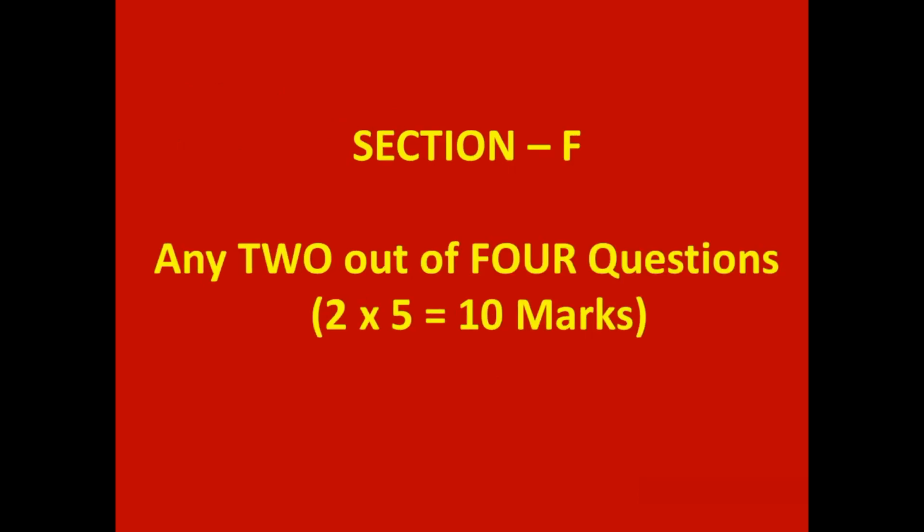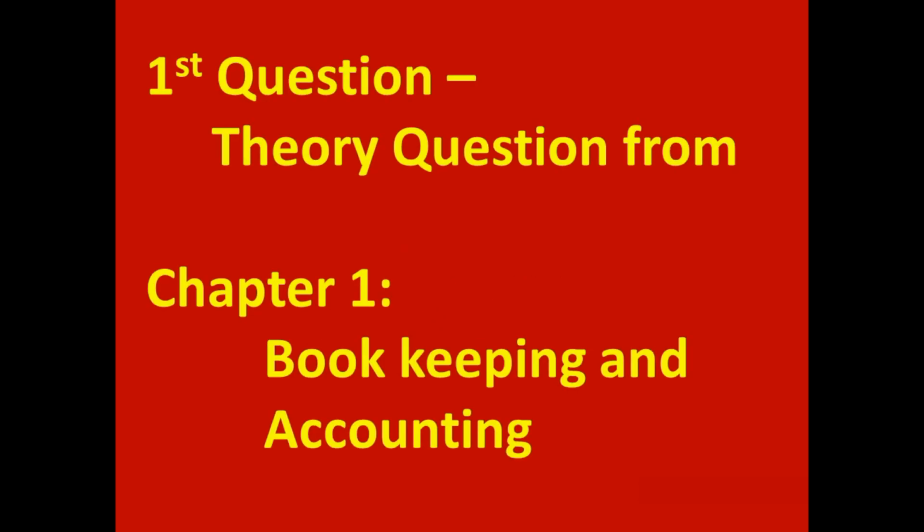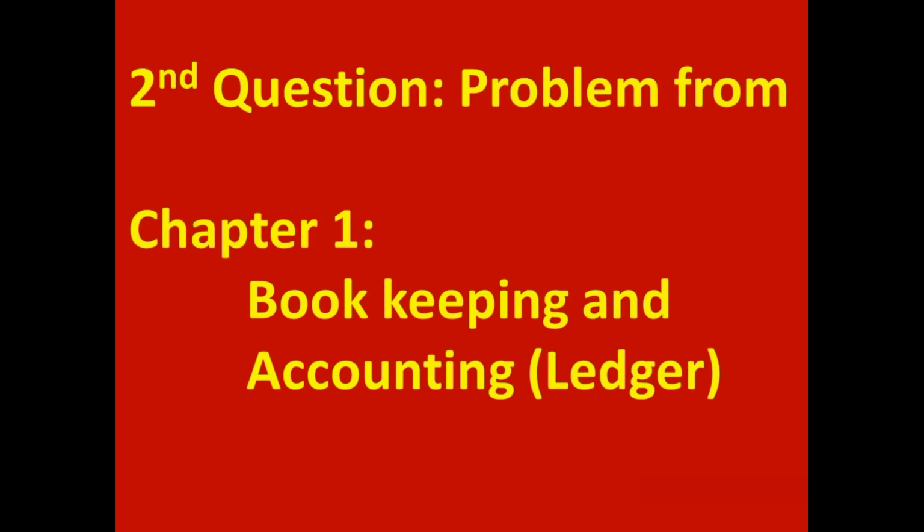Section F contains 4 questions. Out of them, student has to attempt any 2. Each one is for 5 marks, 2 into 5, 10 marks. First question is a theory question from chapter 1, bookkeeping and accounting. Second question is a problem from chapter 1, bookkeeping and accounting. From ledger topic, you will get 1 problem.